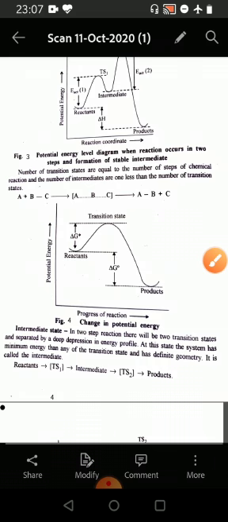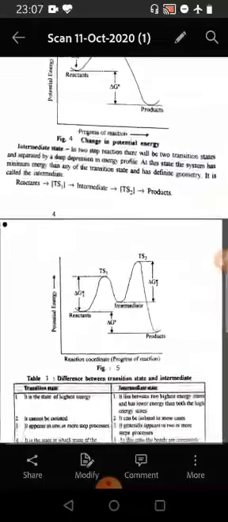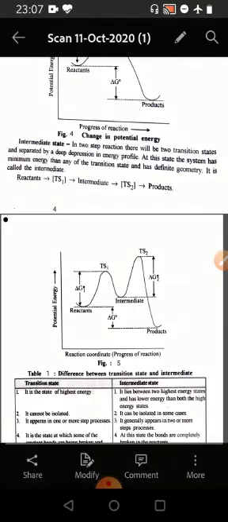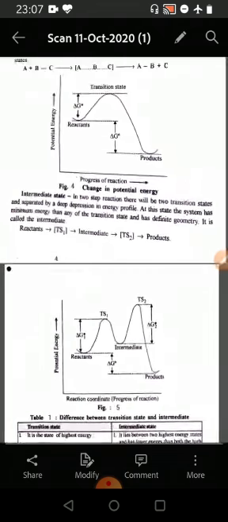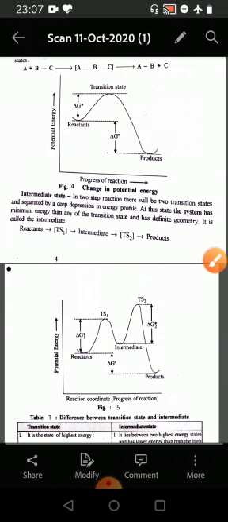So if we consider the intermediate state, it is seen that in any two step reaction there will be two transition states separated by a deep depression in the energy profile. That is, there are two transition states separated by a deep valley which houses the intermediate.